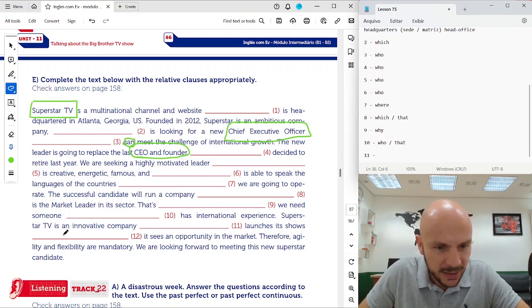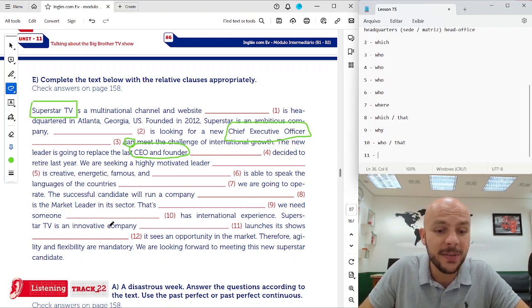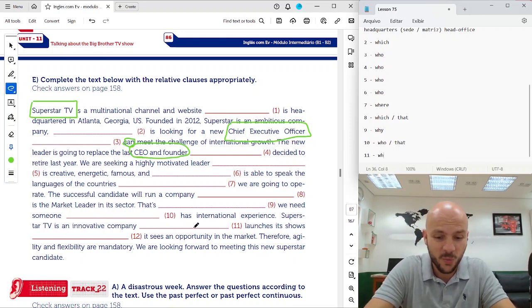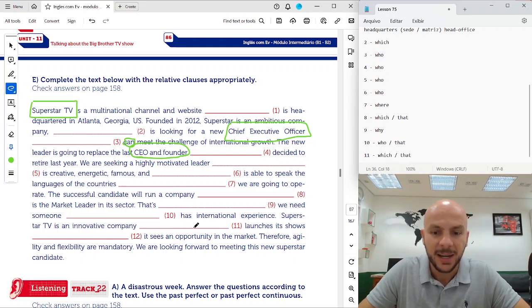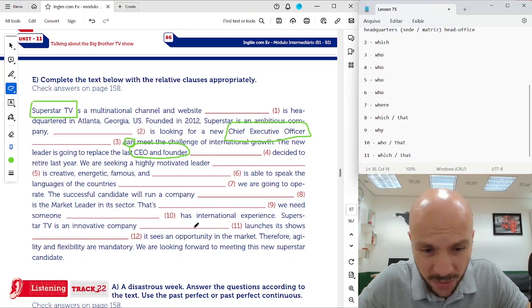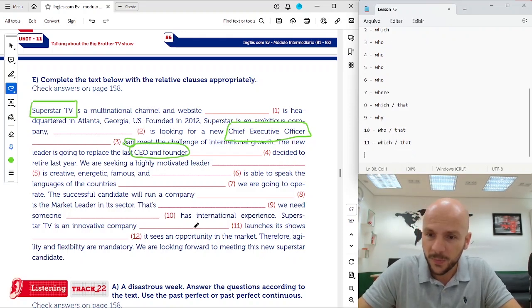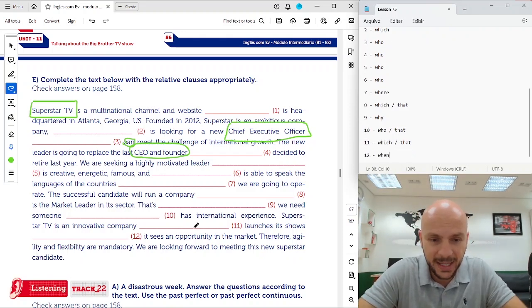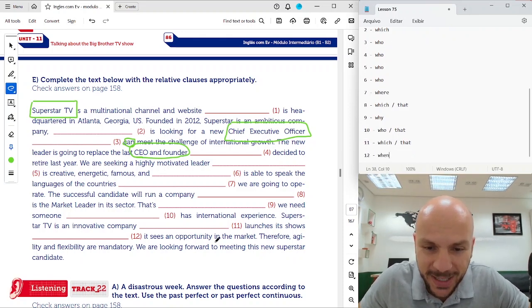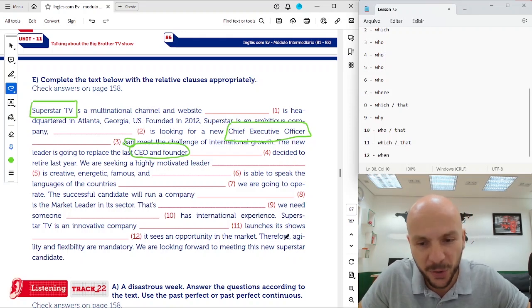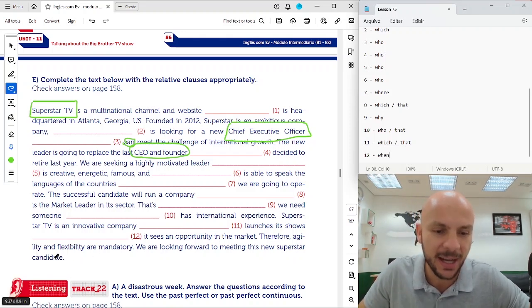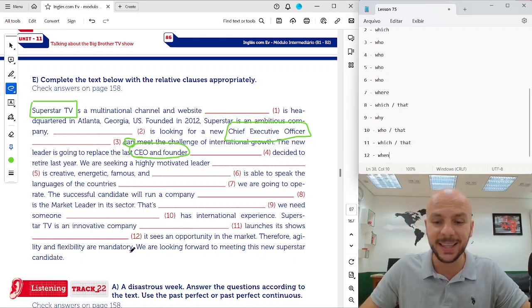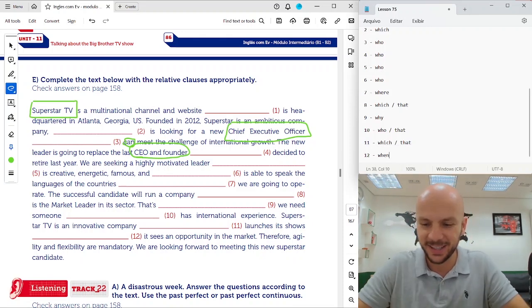Superstar TV is an innovative company which, or that, launches its shows when it sees an opportunity in the market. Therefore, agility and flexibility are mandatory. We are looking forward to meeting this new superstar candidate.